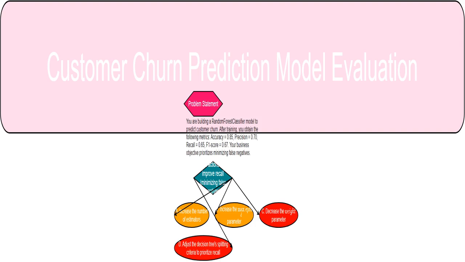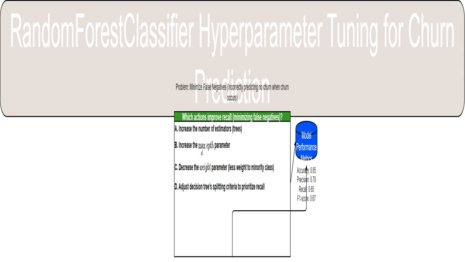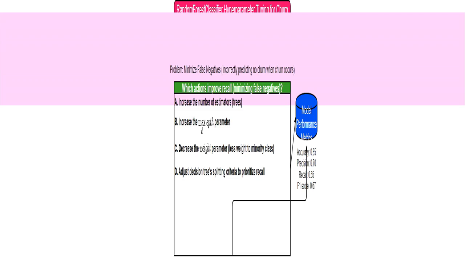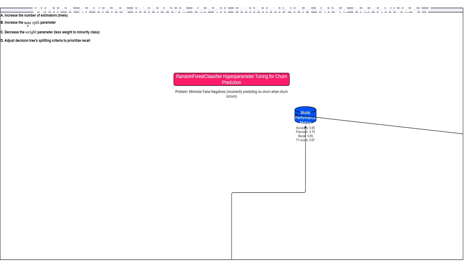I'm evaluating a model to predict customer churn. I'm focusing on how to adjust the settings, hyperparameters, of a random forest classifier model to get better recall. Recall measures how well the model correctly identifies positive cases, in this case, customers who will churn. The main goal is to reduce false negatives. That means we want to avoid incorrectly predicting that a customer won't churn when they actually will. I'm looking at different ways to improve the model's ability to correctly identify customers who will churn. This is all about boosting the recall score.